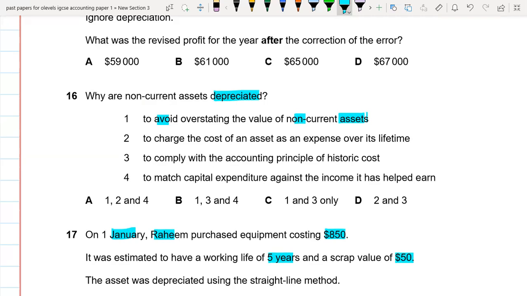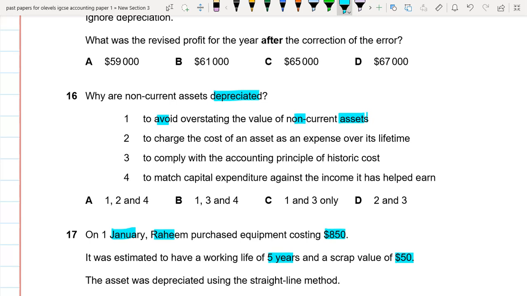No, actually, yes. Yes, because we are charging depreciation because we just don't want to overstate the value of the non-current assets. Because if the cost is 10,000 and its depreciation is 1,000 each year, it means that it's reducing its value. So that's why we don't want to overstate it. We don't want to record it at its cost. We will be recording it at its net book value. So this is the reason that we are charging the depreciation.